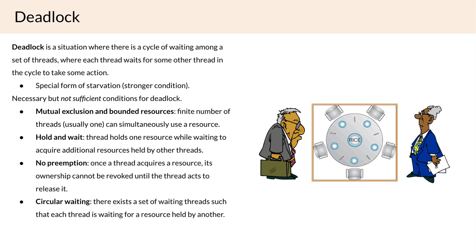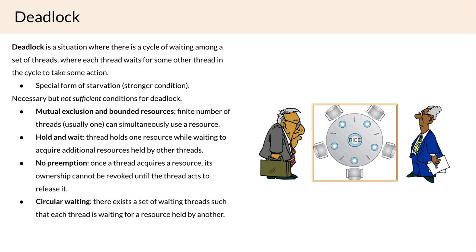Okay, so we then have these four necessary but not sufficient conditions for deadlock. And what does that mean? In order for deadlock to occur, all of these conditions must hold. But if we have all of these conditions, there is a chance we get lucky and don't have deadlock. And we'll see how that could happen later on. So, what are these four conditions?